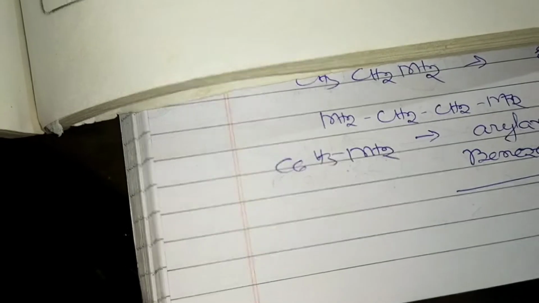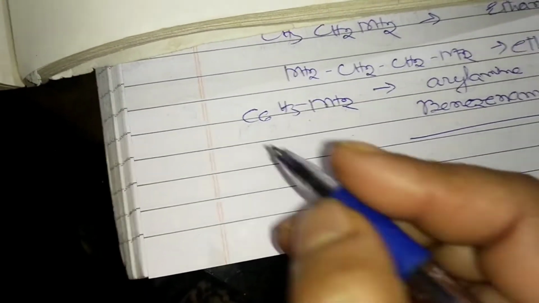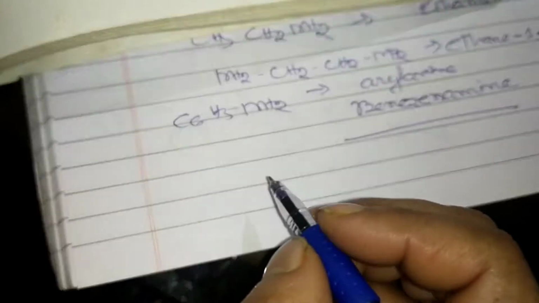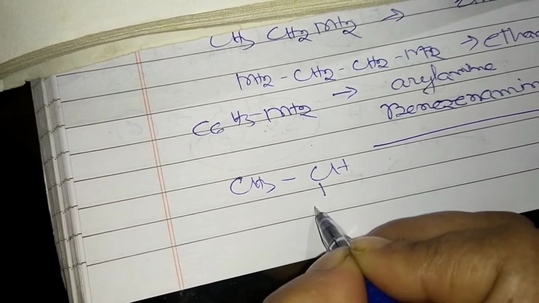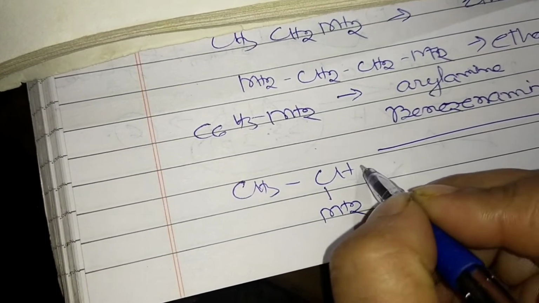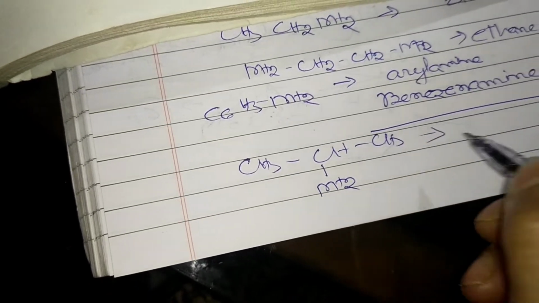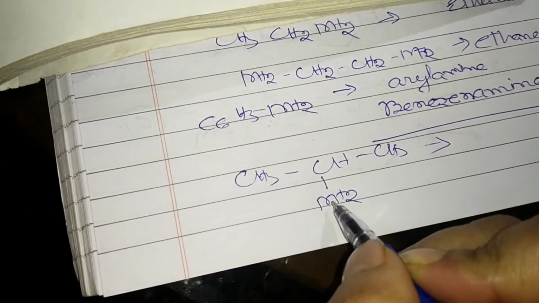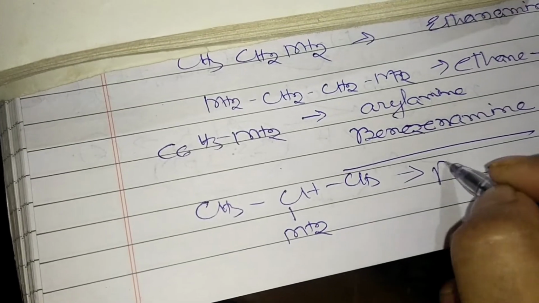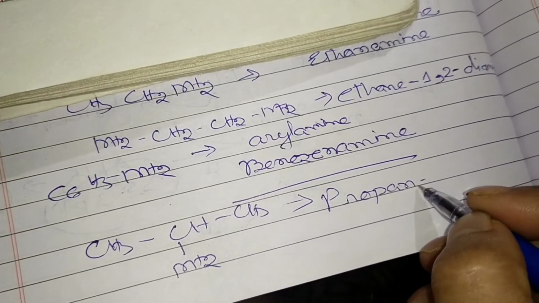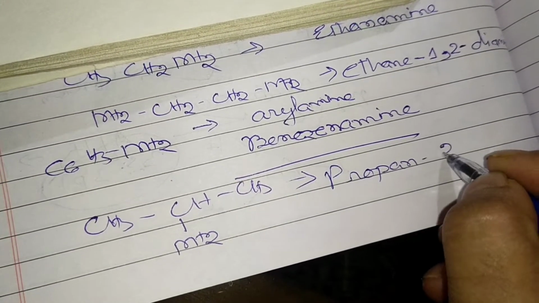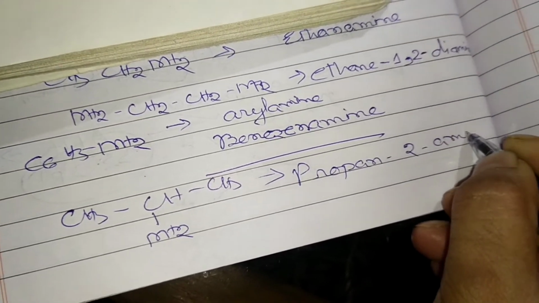And suppose we are writing propanamine. Propanamine, you can understand, one more carbon you have to add here. Suppose we write CH3CH(NH2)CH3. What will be the name of this compound? Propan-2-amine. At that sense we write propane but the e I am not writing here, again you can notice that, and 2-amine.